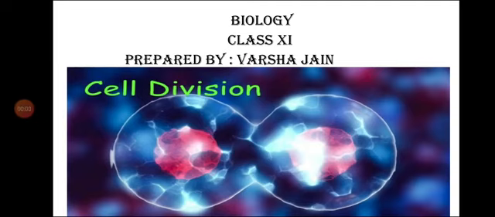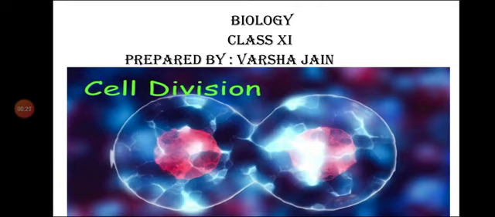Hello students, today again we are studying biology class 11th, chapter number 7, cell division. We have already started this chapter in the last 2 lectures. In our last lecture, we studied the types of cell division. In that, we studied amitosis and we started with mitosis.